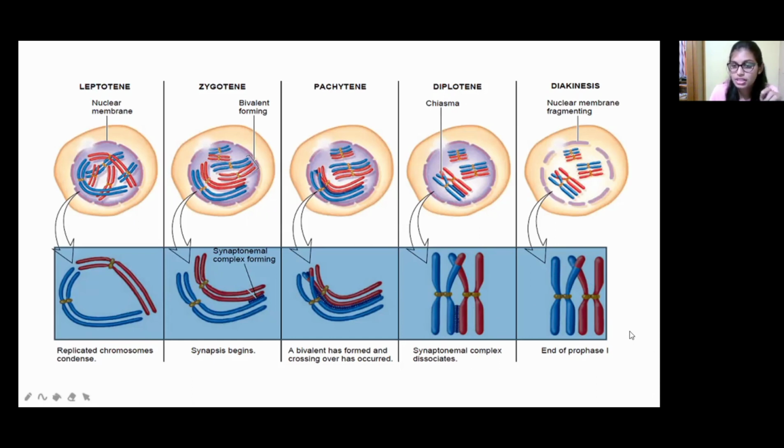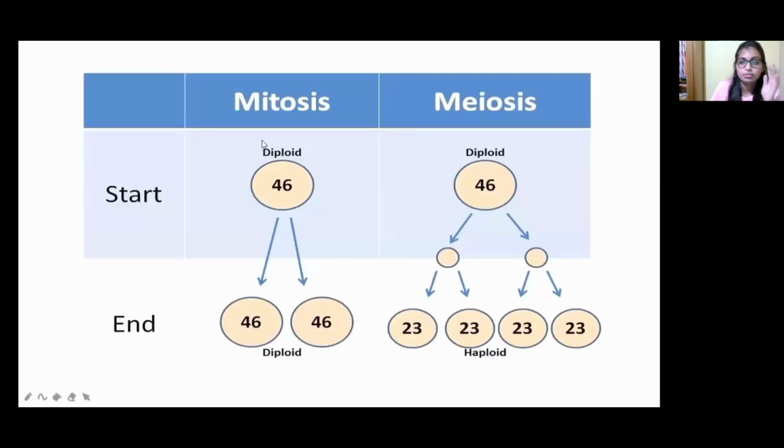Okay, so after these 5 steps happen, this prophase has to be converted into metaphase. Okay, so now see the difference between the mitosis and meiosis.